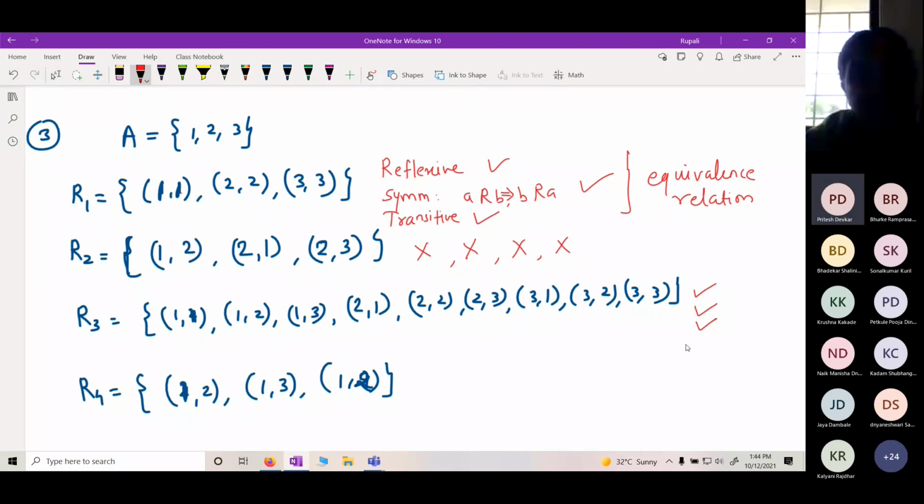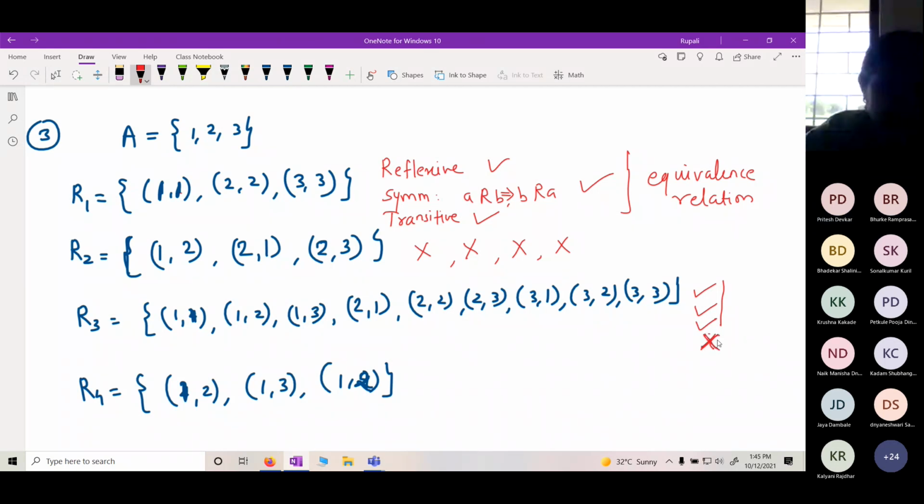What about the antisymmetric? A related to B, B related to C. What is antisymmetric na? A related to B, B related to A. It should imply A is equal to B. Nahin na? No. So it is not partial order.